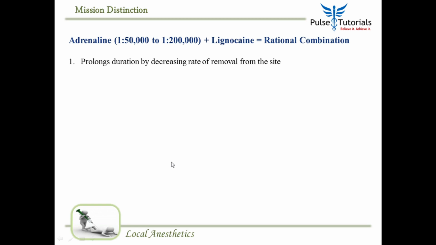If the site of injection does not have new blood coming in, then the local anesthetic will not be washed away. Isn't that so? Right? Simple. That's why it prolongs the duration of action, because the rate of removal of lignocaine is decreased.